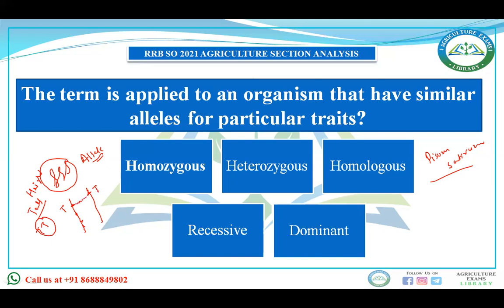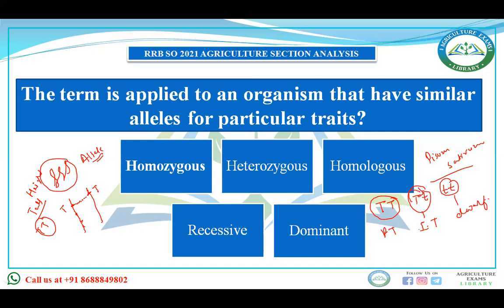Now there arise 3 conditions when you talk about the height of the plant. Capital T capital T, capital T small t, and small t small t. Capital T capital T is for the pure tall, capital T small t is for the impure tall, and small t small t is for the dwarf, that is small. This is impure tall. Why tall? Because capital T is dominant over the small t.